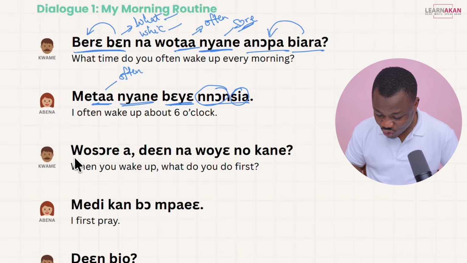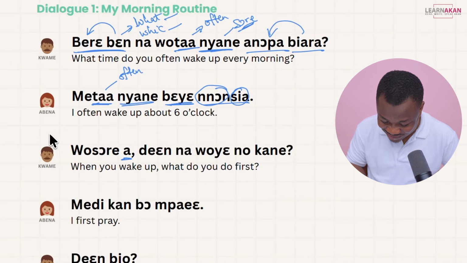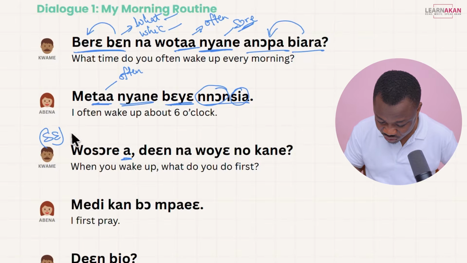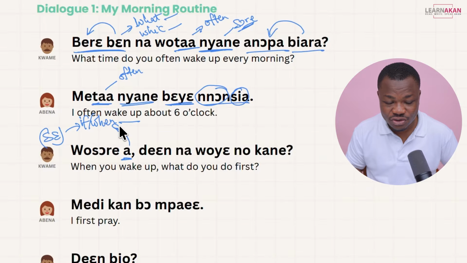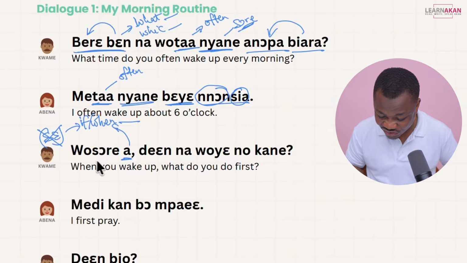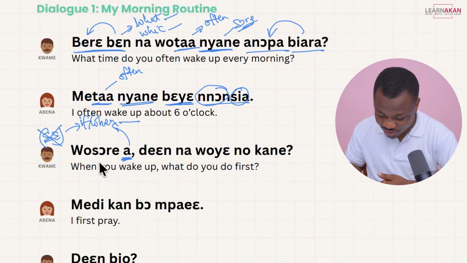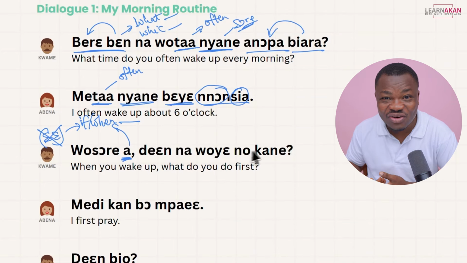So Kwame asks, Ose sore a, dien na wo no kane. So this is the set frame that we talked about in the monologue, right? So we said we use this to convey if or when. So if or when clause, this is the marker that we use for that. And I told you the se in front is optional. So we can do away with this as we've done here. And as long as we maintain the a at the end, we still have an if or when clause. So, when you get up, when you wake up, dien na wo no kane.